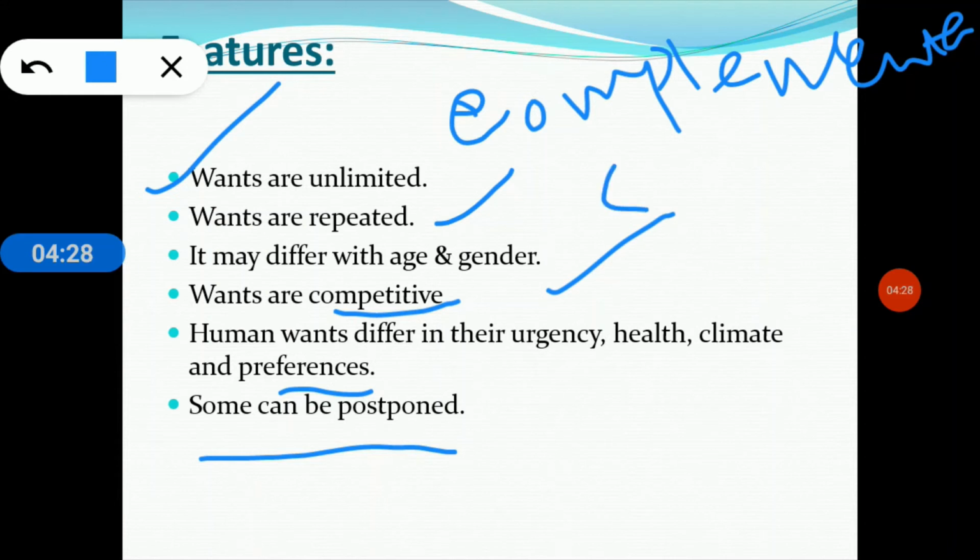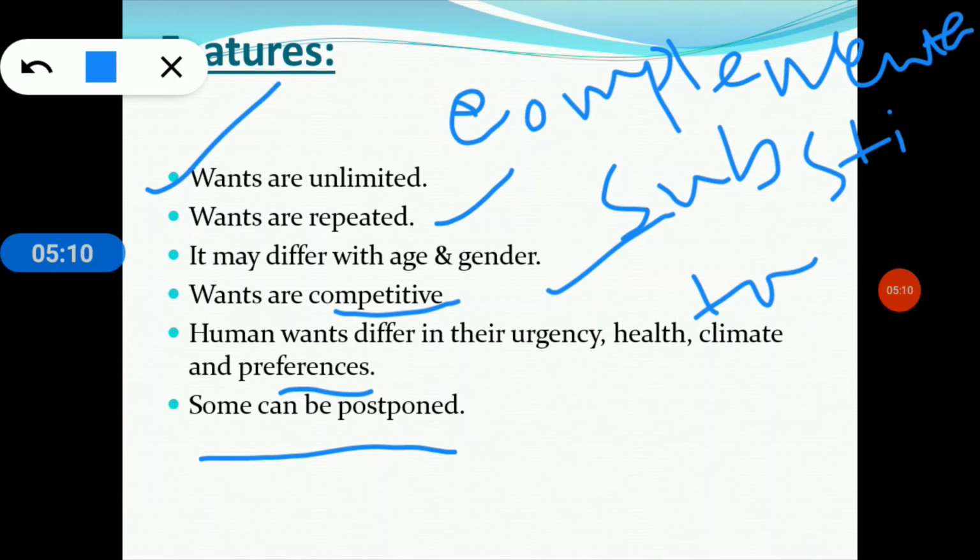And next one is substitutability. What is meant by the substitutable power of every human want? So a particular want can be satisfied by two or more commodities or goods. So for example, if we are thirsty, our thirst can be satisfied by a cold drink or a glass of water. So here we are done with the discussion of features of human wants.